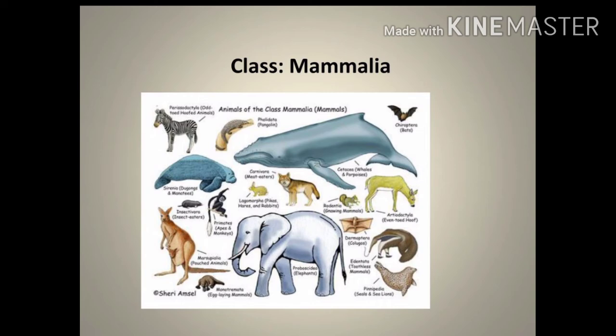They give birth to young ones. The young ones suckle milk from mammary glands present in mothers. Usually they have a tail, except humans, and 4 limbs. The common examples are cow, dog, deer, camel, lion, tiger, elephant, humans, and many more. So, these are the examples of class Mammalia, which are milk nourishing animals.